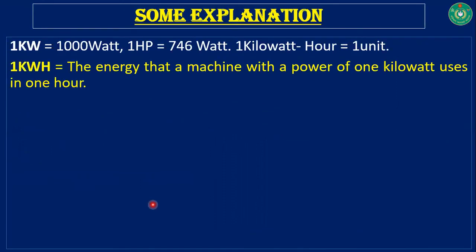Some explanation. I have inserted here some important explanation. 1 kilowatt is equal to 1000 watt. 1 horsepower is equal to 746 watt. 1 kilowatt hour is equal to 1 unit, and it is the Board of Trade unit for measuring or calculating electricity all over the world. 1 kilowatt hour means the energy that a machine with a power of 1 kilowatt uses in 1 hour.